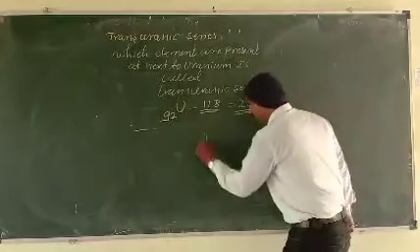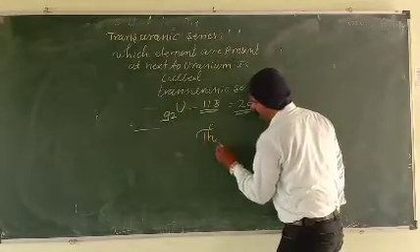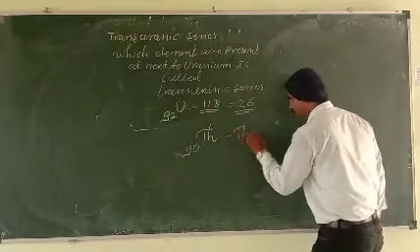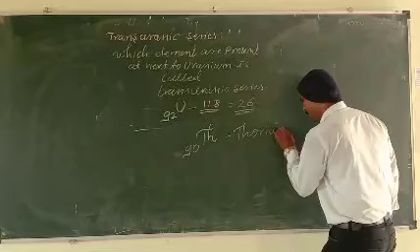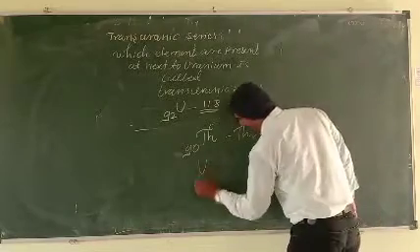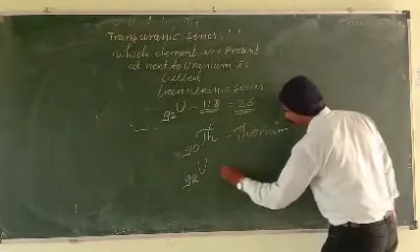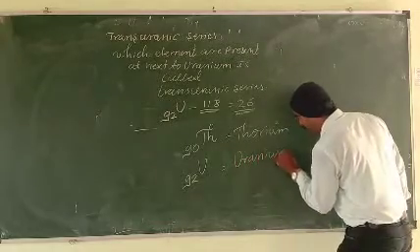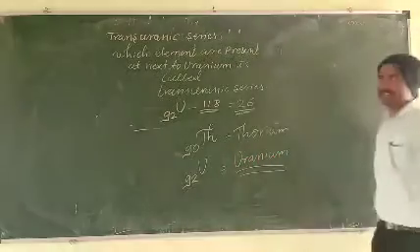Uranium. What is thorium? Which one? That is one element, thorium, and the other element is uranium. These are two elements.